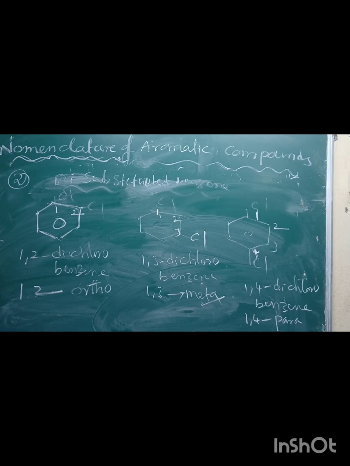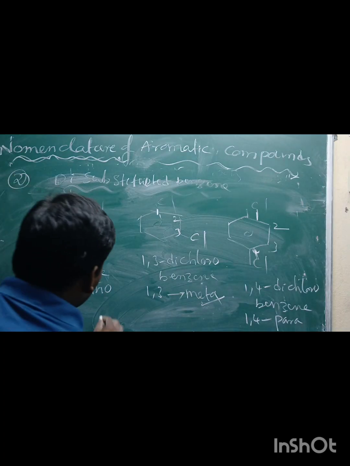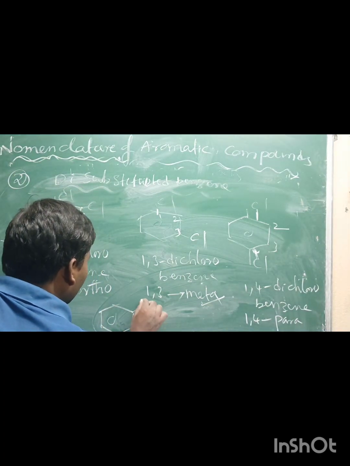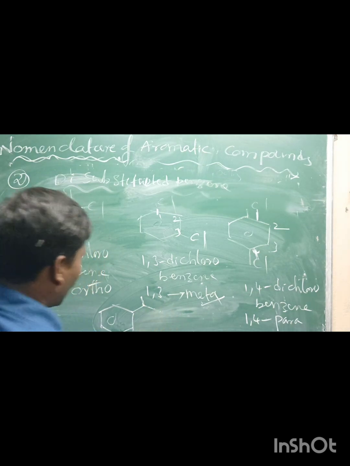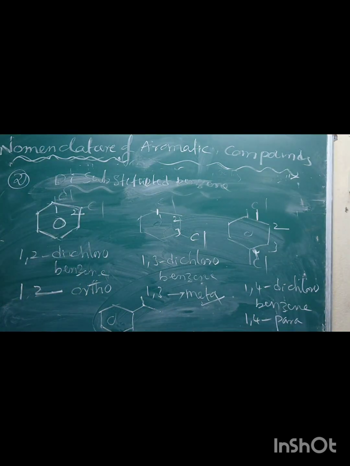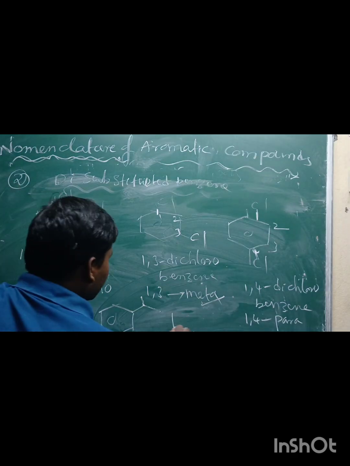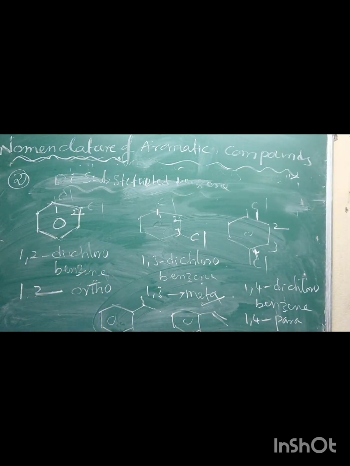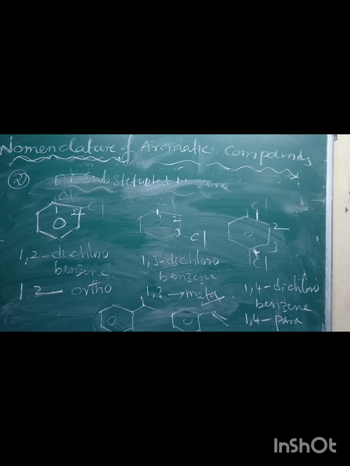Take a benzene ring with an isopropyl group; when this group is connected to benzene, it is called cumene, or isopropyl benzene. If you take a benzene ring with an ethylene group, this is called styrene.